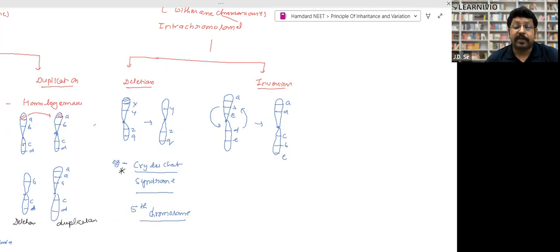Now the next one is inversion. In inversion, gene loss does not take place. Look, A, B, C, D, E. The cutting takes place at two places, first at the B place and the lower part at the D place. Now it will rotate 180° and rejoin. Now the sequence will be A, D, C, B, E. The only thing that takes place is that the sequence of genes changes, but gene loss does not take place in inversion, right? Deletion and inversion both are intrachromosomal aberrations.